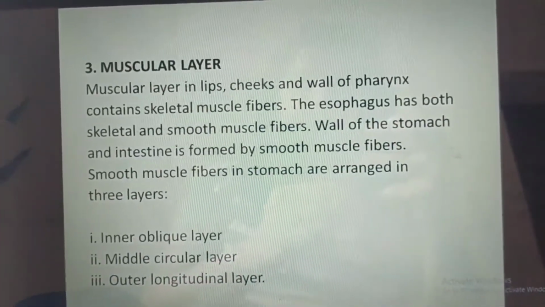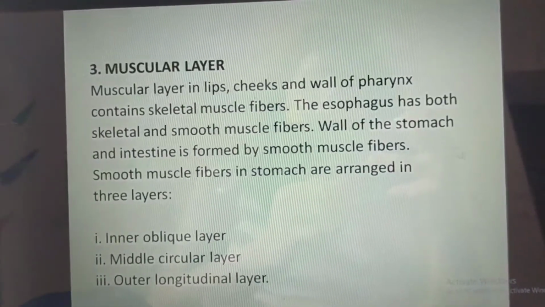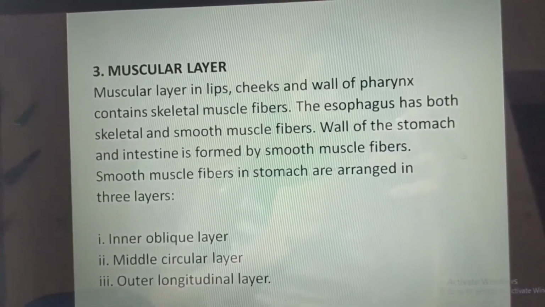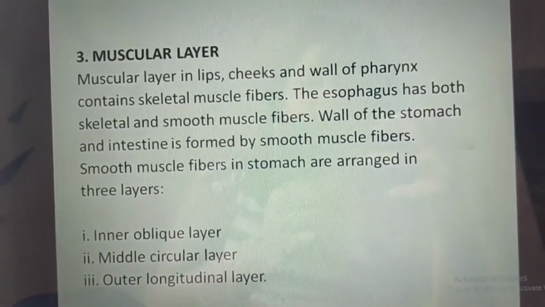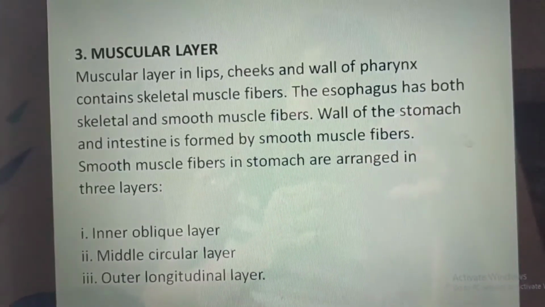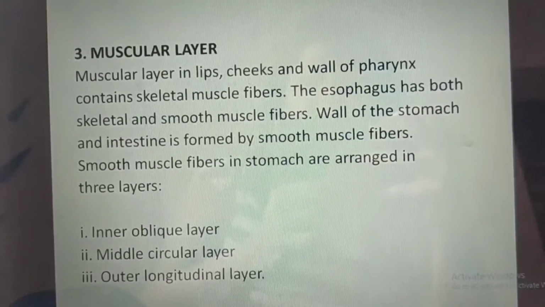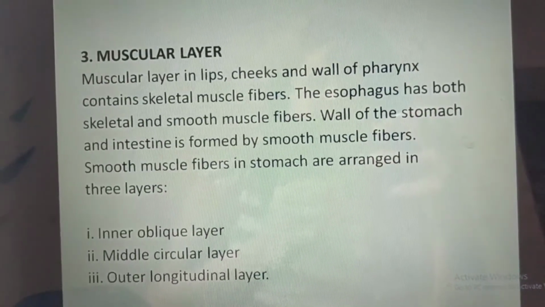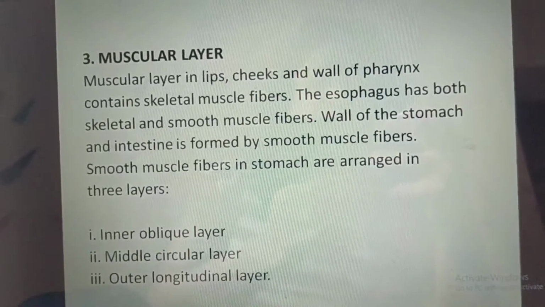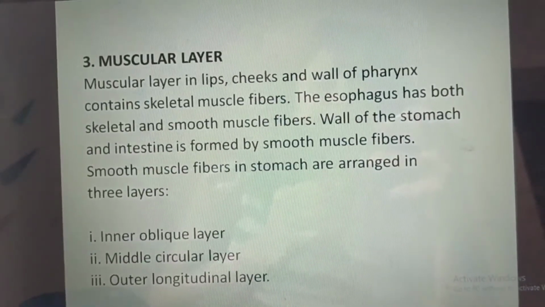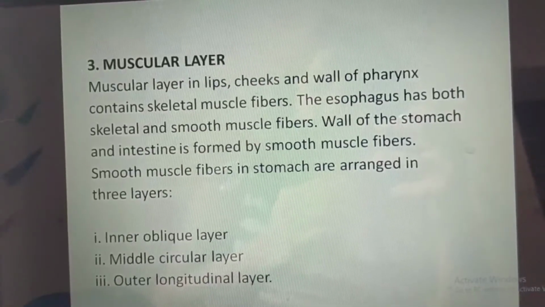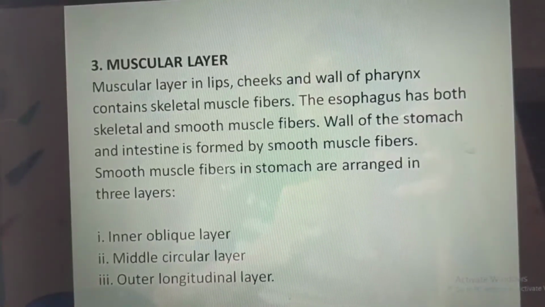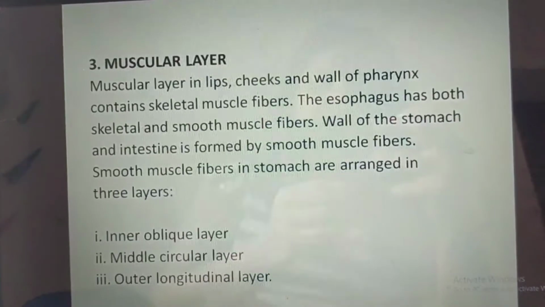Muscular layer. Muscular layer in lips, cheeks and wall of pharynx contains skeletal muscle fibers. The esophagus has both skeletal and smooth muscle fibers. Wall of stomach and intestine is formed by smooth muscle fibers. Smooth muscle fibers in stomach are arranged in three layers: inner oblique layer, middle circular layer and outer longitudinal layer.